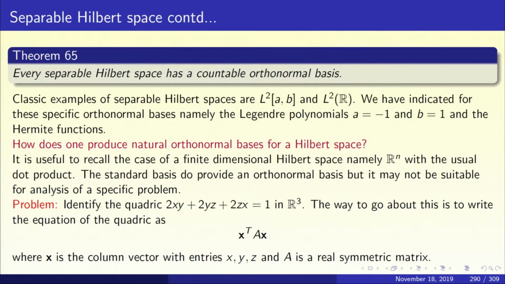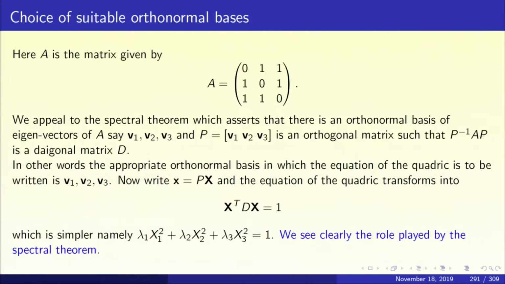So what happens to x transpose Ax? It becomes capital X transpose P transpose AP capital X. But remember, P is orthogonal, so P transpose is the same as P inverse, and P inverse AP is diagonal. So this expression is capital X transpose D capital X. On the right hand side you have got 1. How does this equation look? It is lambda 1 capital X1 squared plus lambda 2 capital X2 squared plus lambda 3 capital X3 squared equal